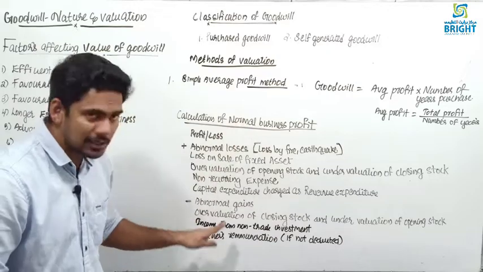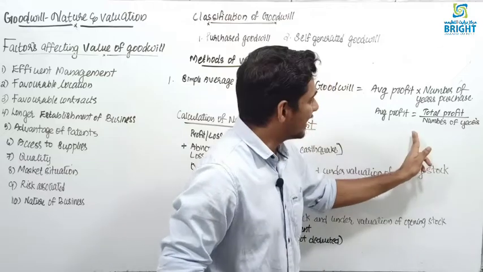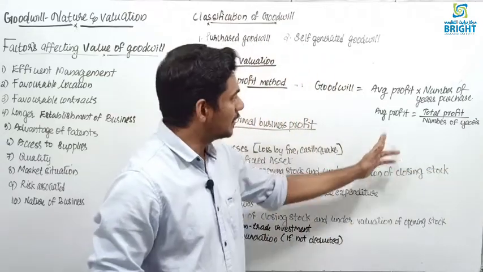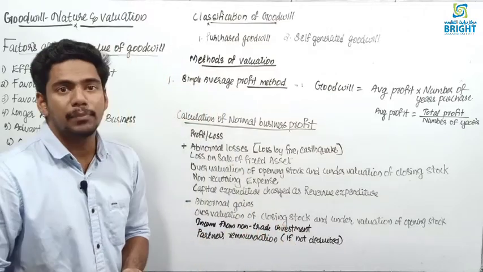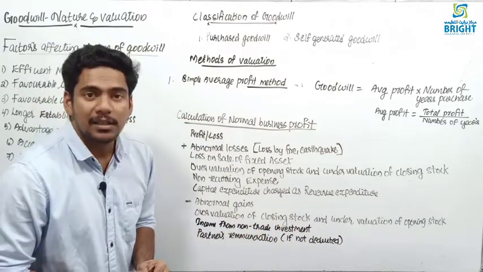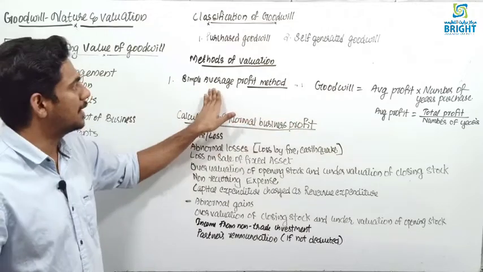By doing all this, you will get normal profit. That normal profit, all added, you are dividing with the number of years, you are getting average profit. Average profit you are multiplying with the number of years purchase, you are getting the value of goodwill under simple average profit method.